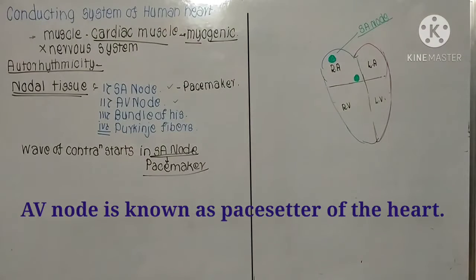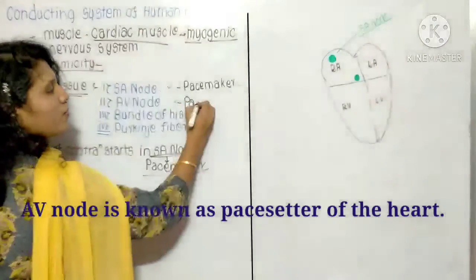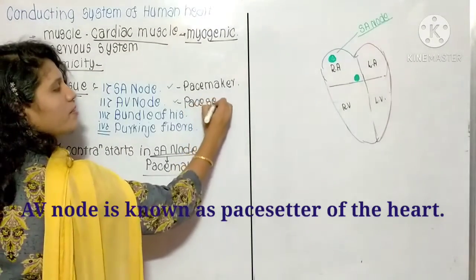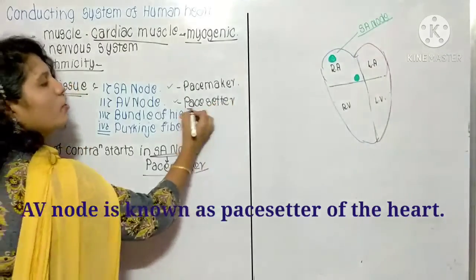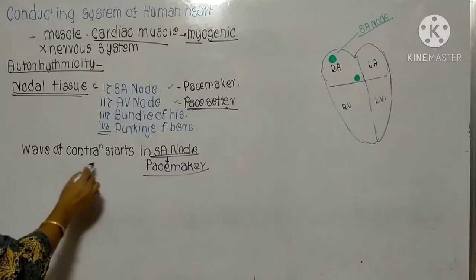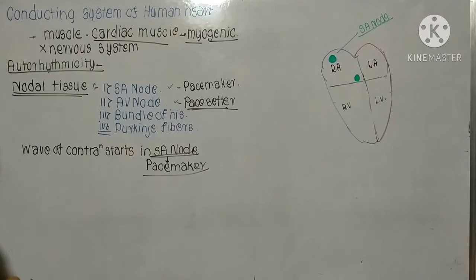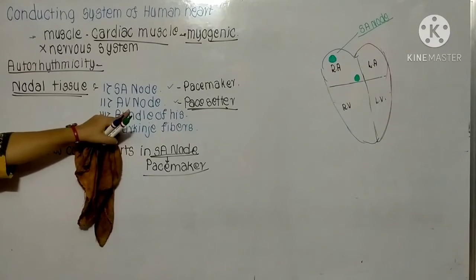Then there is the AV node, which is known as the pace setter of the heart. In the examination, this is a new topic included in the syllabus. Always the question was about the pacemaker, but now this year they can ask why the AV node is known as the pace setter.